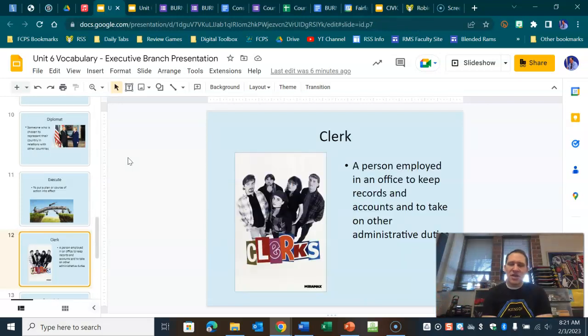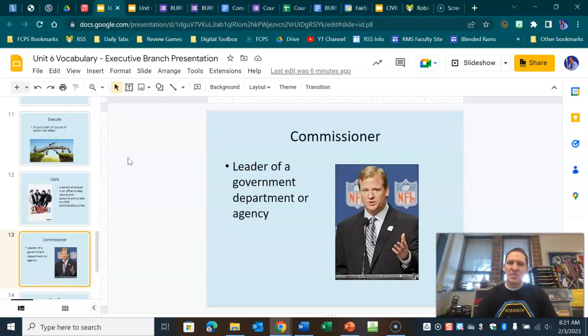A clerk, we're going to use this when we get to the state and local branch because there's going to be a clerk of the circuit court. This is just someone who keeps records and does administrative duties and keeps things organized. So the clerk of the circuit court we'll talk about later. We have a commissioner. Commissioners are leaders of an agency. Here's Roger Goodell. He's the commissioner of the NFL. Commissioners are kind of a department head. And we're going to see commissioner of revenue when we get to the state and local side of the executive branch.